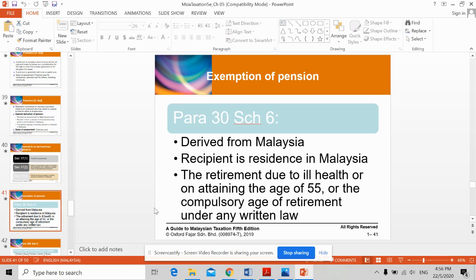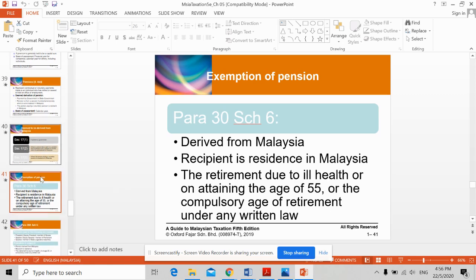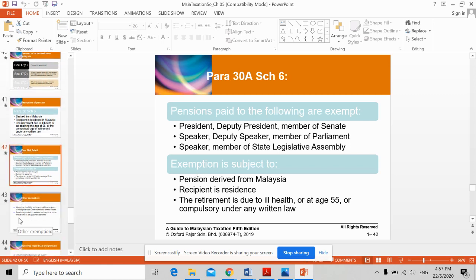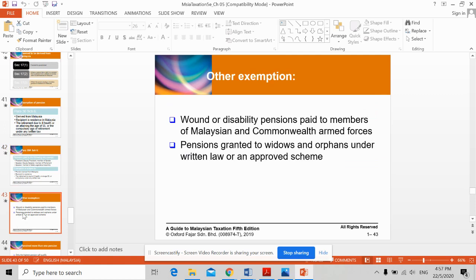All right, exemption of pension under paragraph 30, Schedule 6: it must be derived from Malaysia. The recipient is resident in Malaysia and the retirement is due to ill health or attaining the age of 55, which is the compulsory age of retirement in any written law. So pension paid to the following are exempt: President, Deputy President, Member of Senate, Member of Parliament, and also Member of State Legislative Assembly, provided that the pension is derived from Malaysia, the recipient is a resident, and also retirement is due to ill health or age of 55.